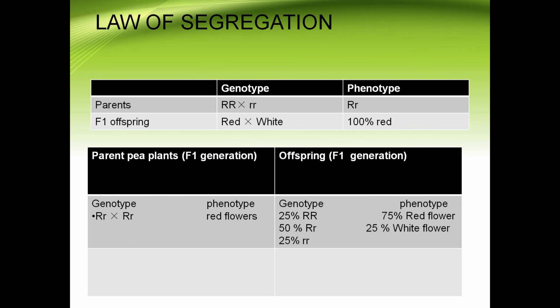We have discussed that genotypes are the genes, having two alleles. Phenotype are the physical characters, how they are physically appearing, whether white or red flower pea plant.